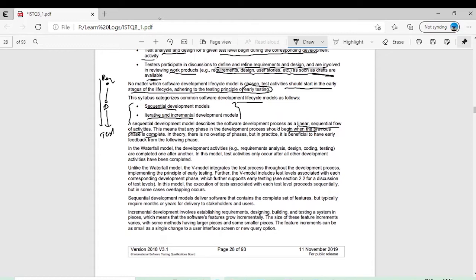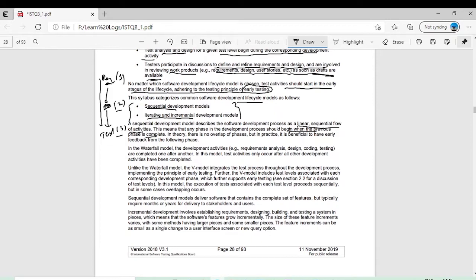It is a negative point of the sequential model that you cannot start the next phase. For example, the first phase is gathering requirements, the second phase is doing development. You cannot start the second phase, let's say development, until the requirements are completed. Similarly, you cannot start testing, the third phase, till the development is done.